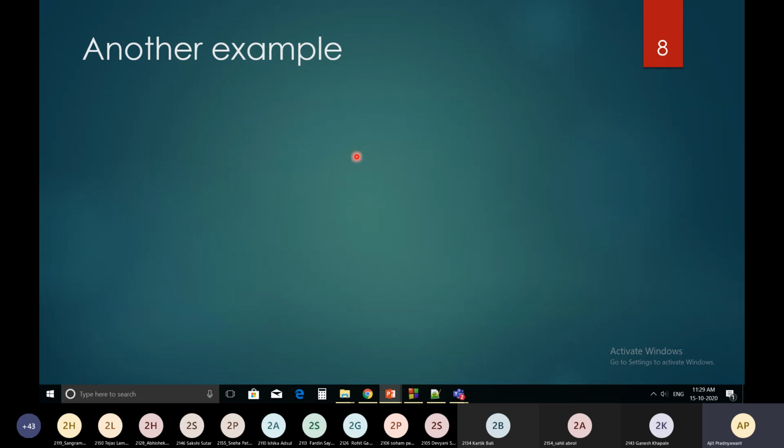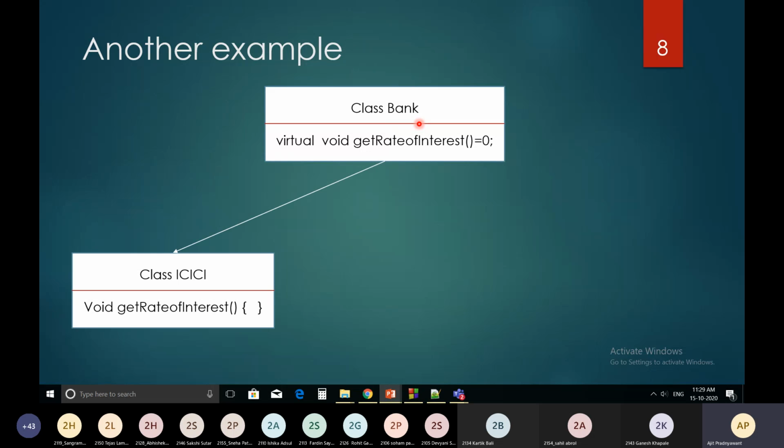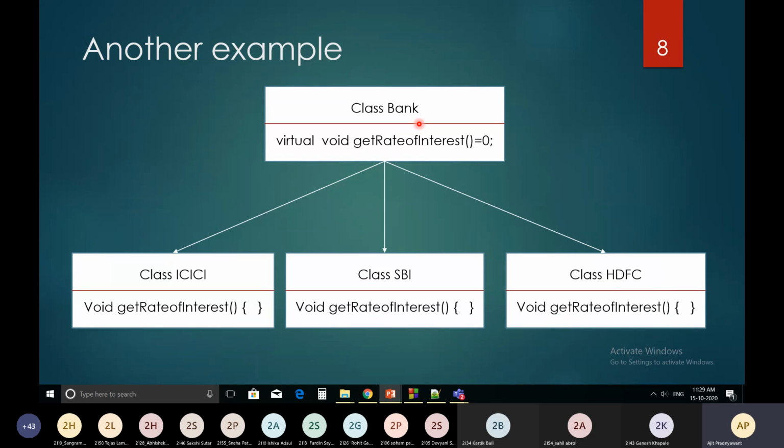Take another example, class bank. From this, suppose you have derived class ICICI, SBI, and HDFC. So what is common among all these classes is get rate of interest. Each bank will have a different rate of interest, so there will be a method which will take the input as a get rate of interest.